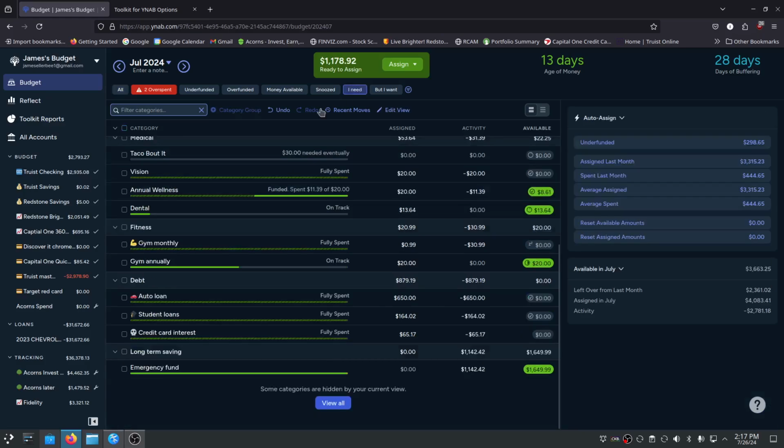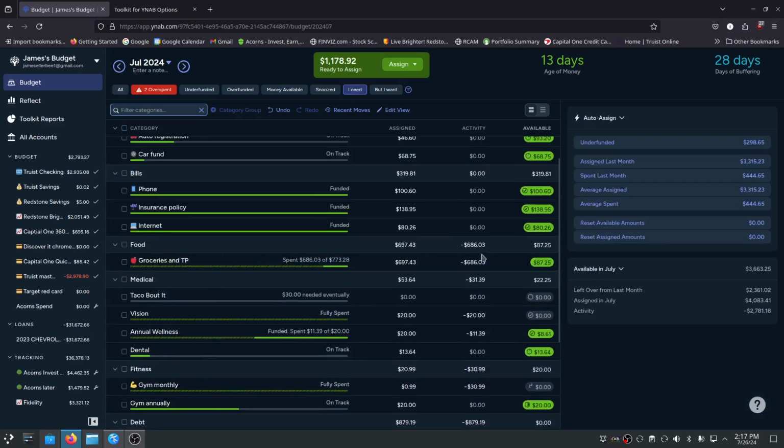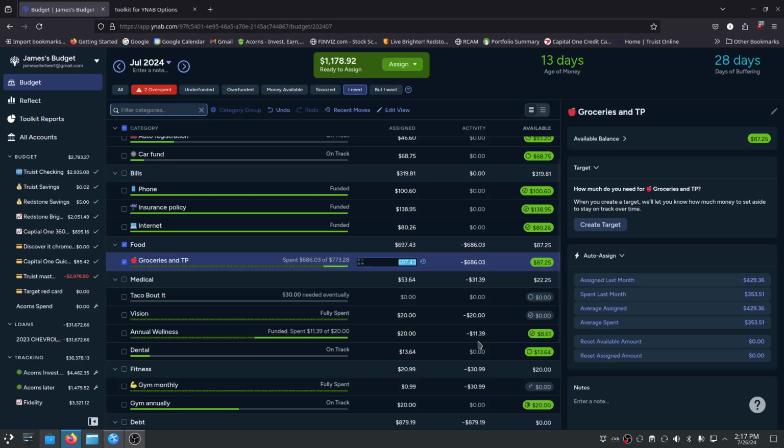So let's go over to I need, and there should be groceries and TP. I want to add up to 200 based on what's already there. So let's do add 200 minus 87.25. That pulls it up to 200 before I get paid again.